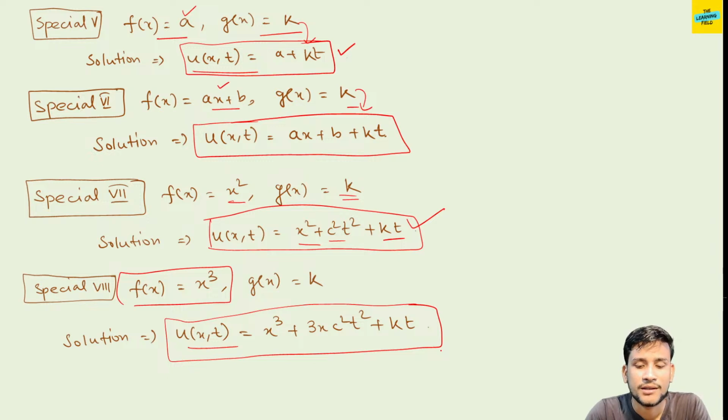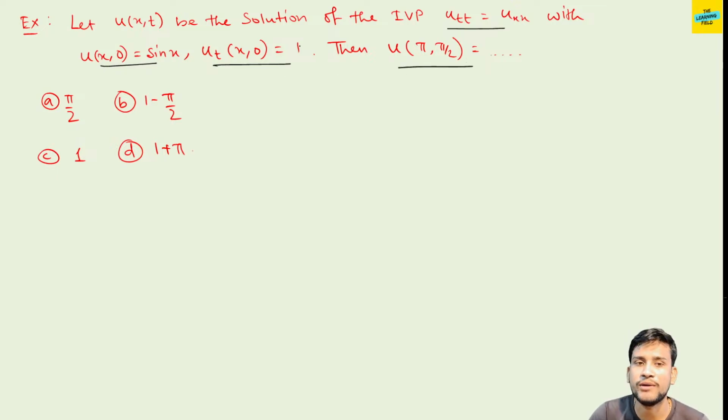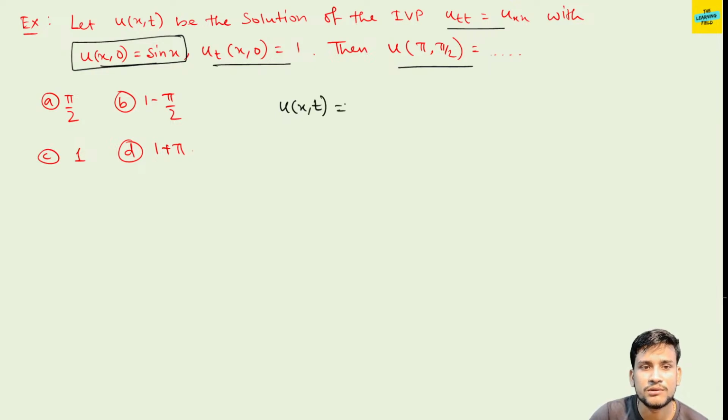Now comes some examples. Let u(x,t) be the solution of the IVP u_tt equal to u_xx, u(x,0) equal to sin x, and u_t(x,0) equal to 1. Then what is u(pi/2, pi/2)? See, this is only u(x,0) equal to a sin function. Therefore, what is the solution? u(x,t) equal to, this is f(x). F(x) means cos is coming, and whichever is given is written.